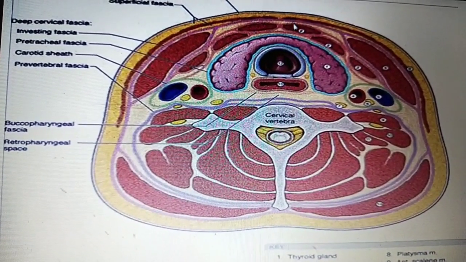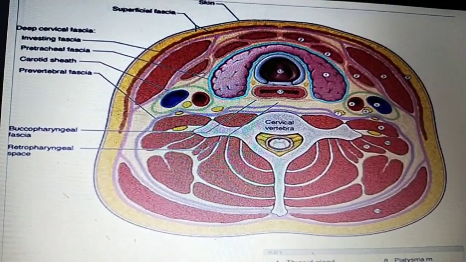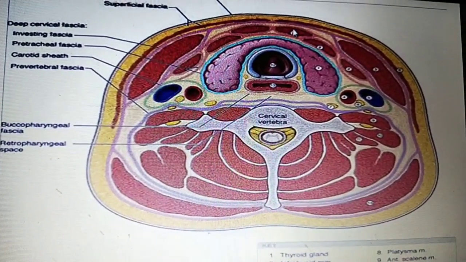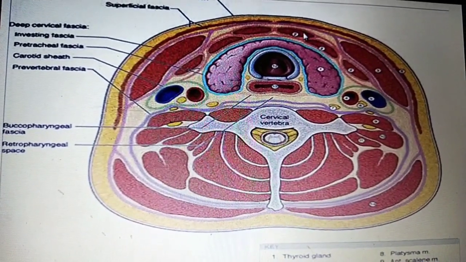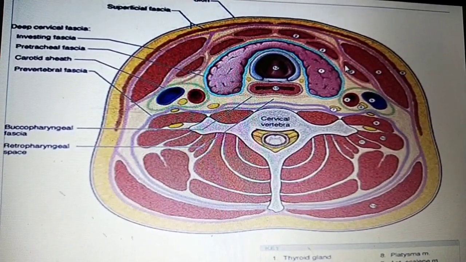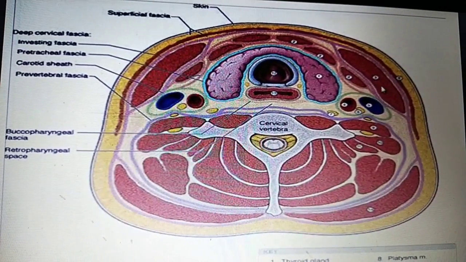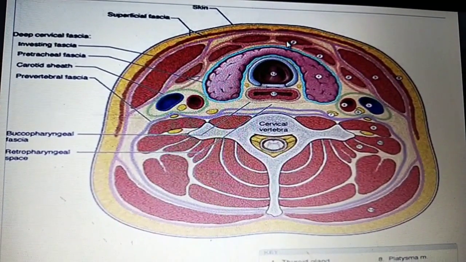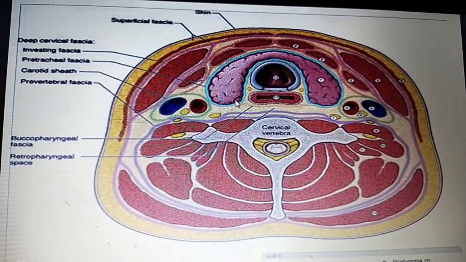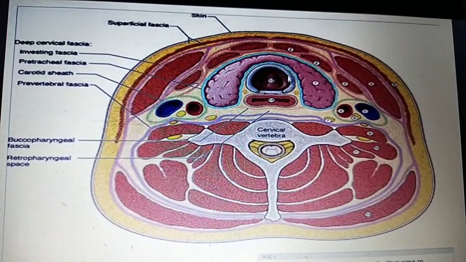They are called strap muscles because they strap the thyroid gland: sternohyoid, sternothyroid and omohyoid. The omohyoid and sternothyroid muscles are covered a little by the sternocleidomastoid and the sternohyoid muscle. This is the cross section of the neck, and this is the false capsule of the thyroid gland.